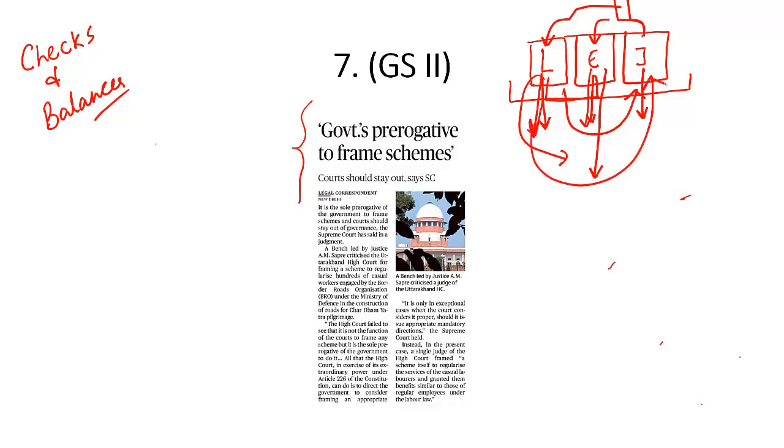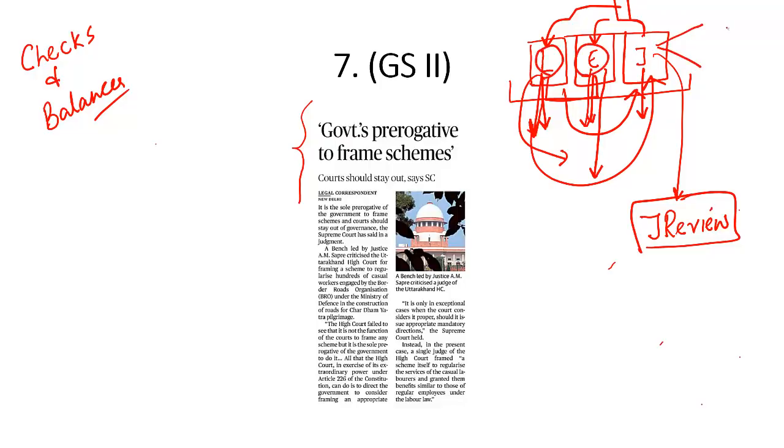That means any law passed by the parliament will be assessed, will be reviewed by the judiciary. And that is the power available with the judiciary, and that is what we call judicial review. That means the executive is kept under check by the judiciary as well as the legislature. The legislature is kept under check by the judiciary, and the judiciary is kept under check by both the executive as well as the legislature. How? Through appointments and removal.